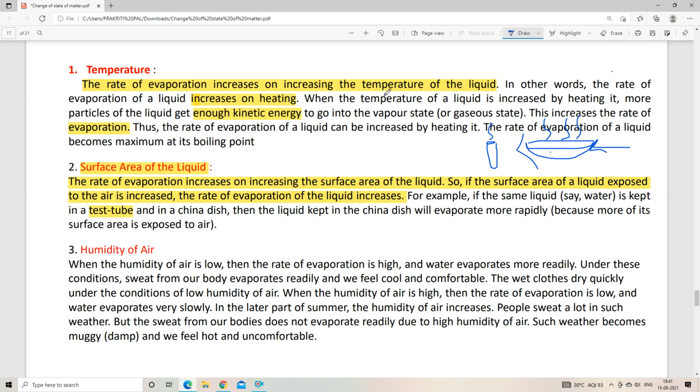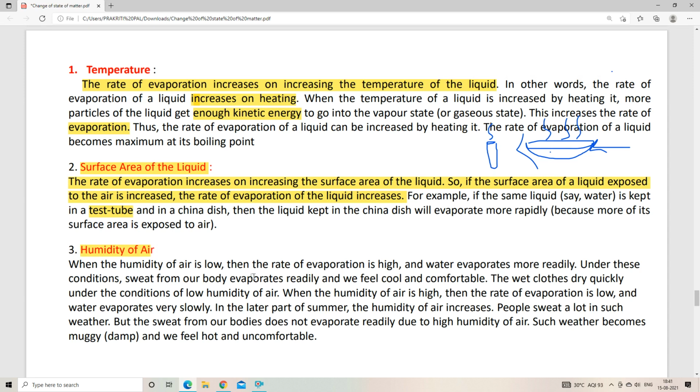Okay, now our next point is humidity of air. Now let's see how humidity of air affects the evaporation process. See, when the humidity of air is too low, what do you think? Whether the evaporation will be higher or lower? Humidity is low. That means the evaporation rate will be higher, and water will evaporate more readily. Okay. So under this condition, sweat from our body evaporates readily and we feel cool and comfortable. So the wet clothes dry quickly under the condition of low humidity of air.